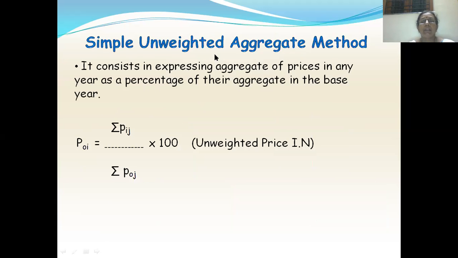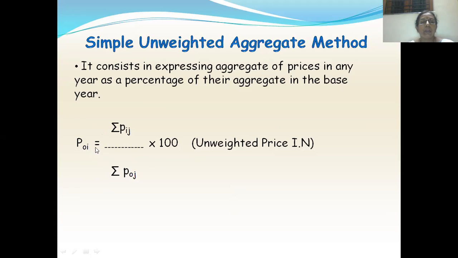First one is simple unweighted aggregate method. So what does this consist? As we said, index numbers are nothing but these are the averages, and we express always index numbers in terms of percentages. So that's why here we are writing into 100. So simple unweighted aggregate method consists in expressing aggregate of prices in any year as a percentage of their aggregate in the base year.